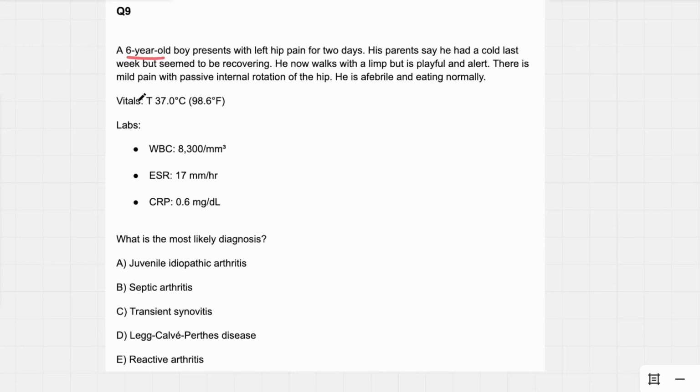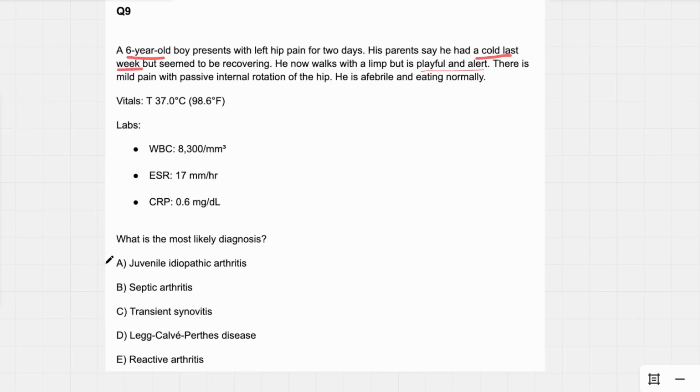In peds, age is key. So we have a 6-year-old. His parents say he had a cold last week. Believe it or not, that is probably important here. Now he's walking with a limp, but he's playful and alert, and that's important as well. Mild pain with passive internal rotation of the hip, that one really doesn't matter too much. He's afebrile, eating normally. So our options here: juvenile idiopathic arthritis, septic arthritis, just a bunch of different hip pathology. Let's try to think about this as logically as possible.